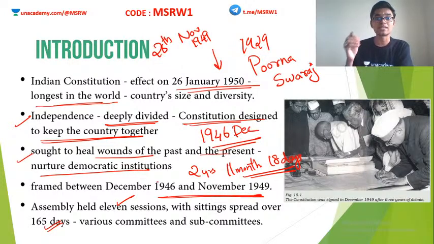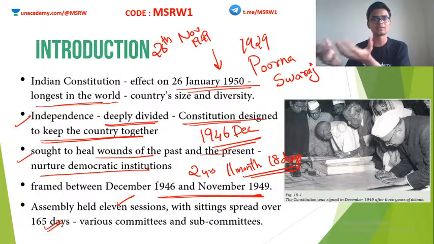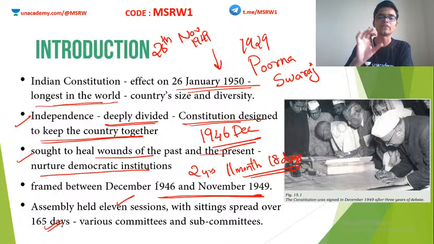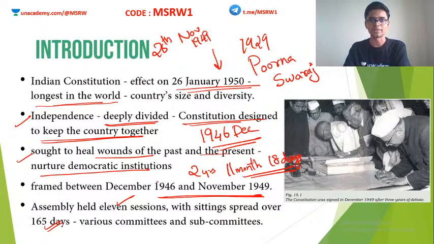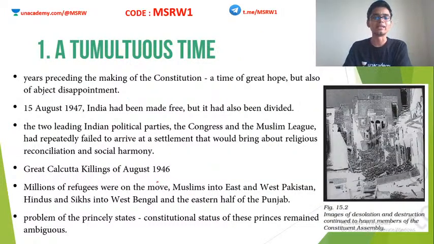They were actually sitting in various committees and subcommittees. For example, the Constituent Assembly had various subcommittees, the Drafting Committee, the Union Powers Committee, the Language Committee, etc. Various subcommittees were formed for looking into specific aspects. So during the other days, the members gathered in these committees and debated and discussed the possibilities. Fine, so this is a very brief introduction to our Constituent Assembly and how the Constitution was made. Now let's see each of these in detail.